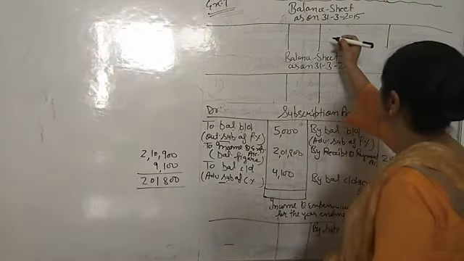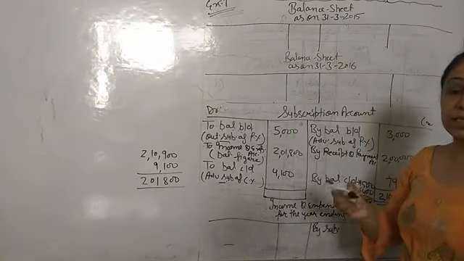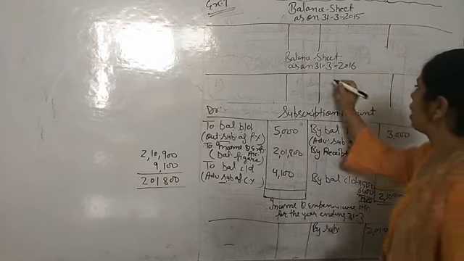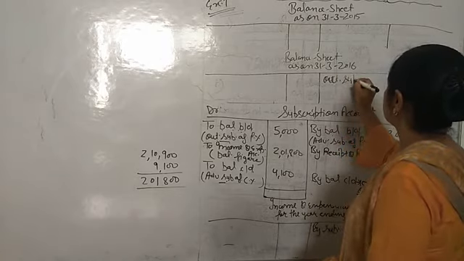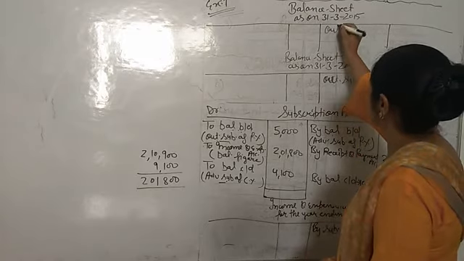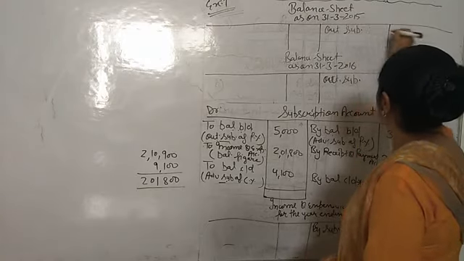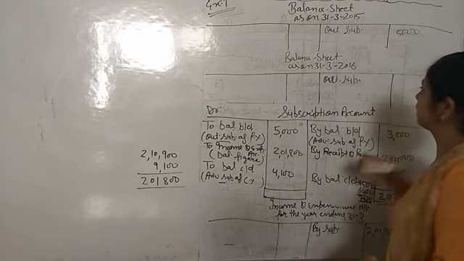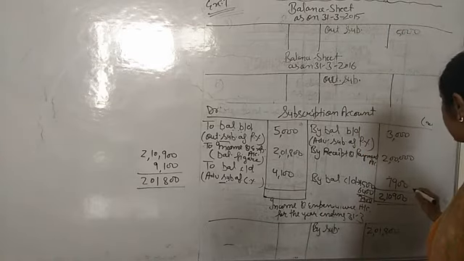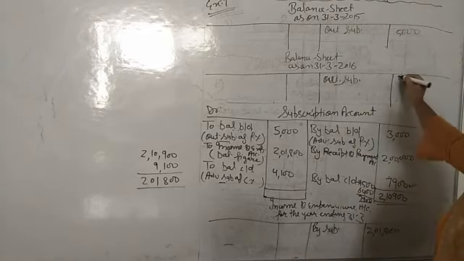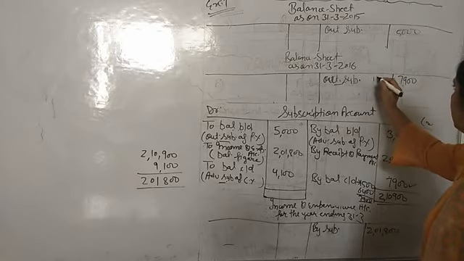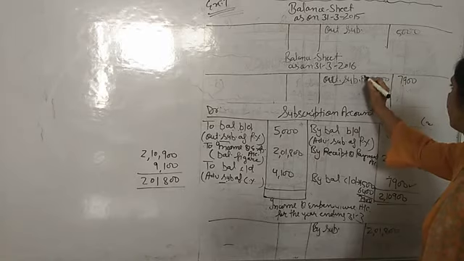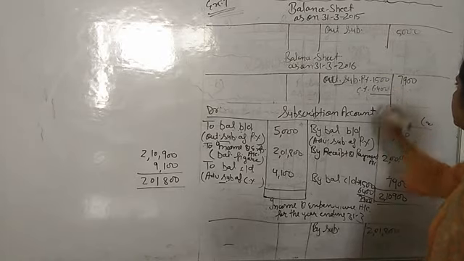Previous year outstanding subscription means that we have to receive that money. So outstanding subscription is our asset. So the previous year outstanding subscription 1,500 we will write here, and the current year outstanding subscription we will write. Okay, in the balance sheet you can write here 1,500 of the previous year, and current year 6,400.